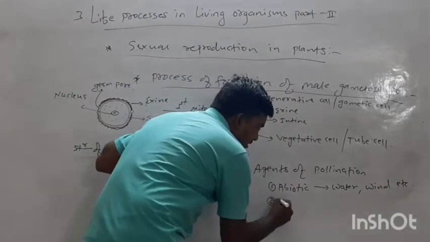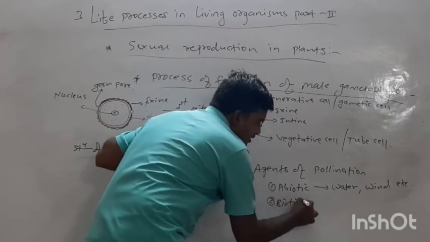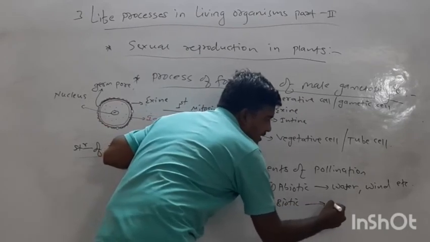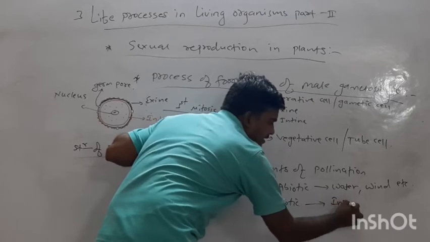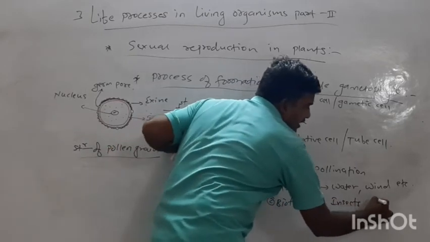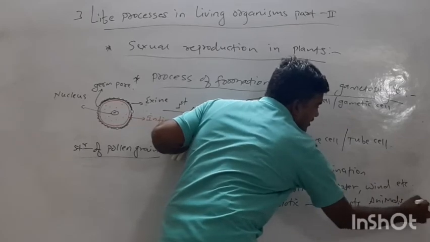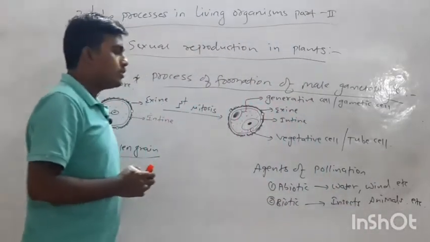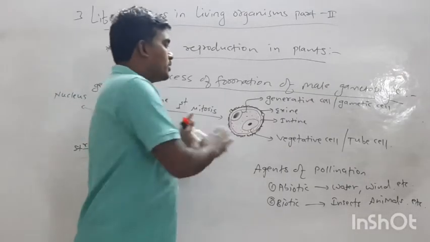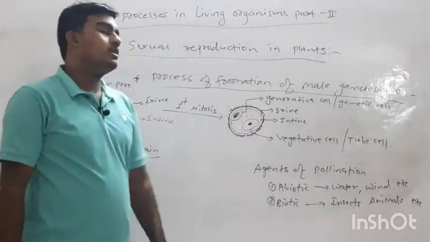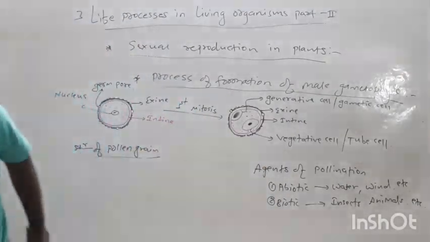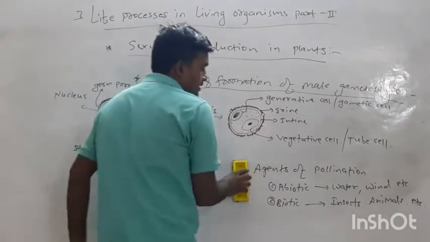And the second one is biotic agents: insects, animals, etc. Many animals are also involved during the process of pollination. They also perform pollination. They help in the process of pollination, we can say.